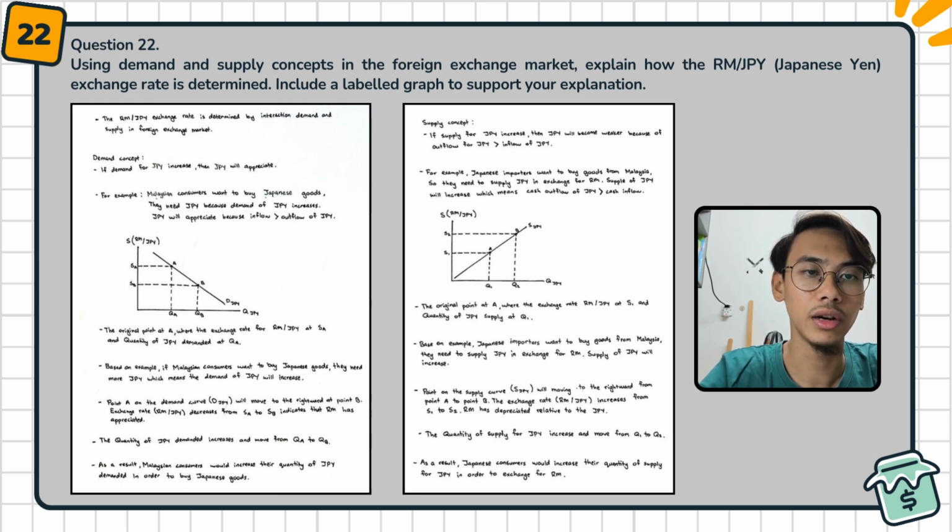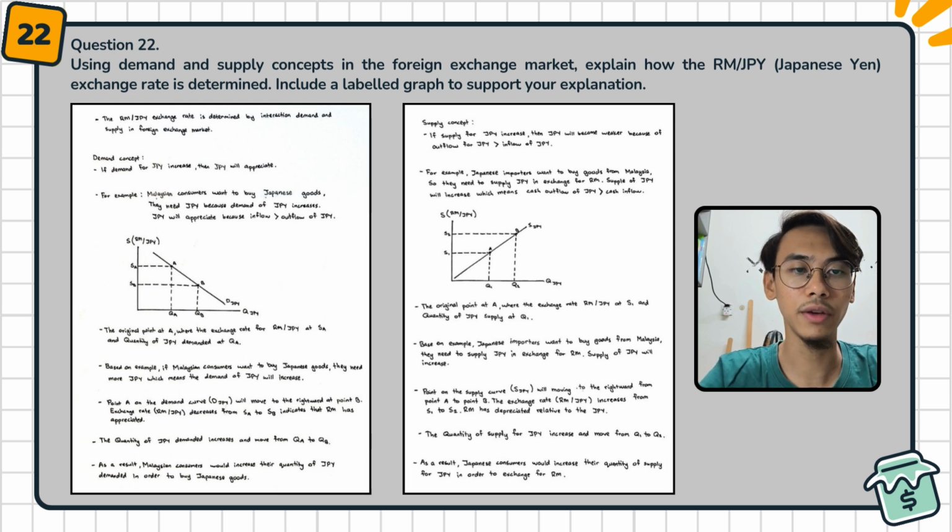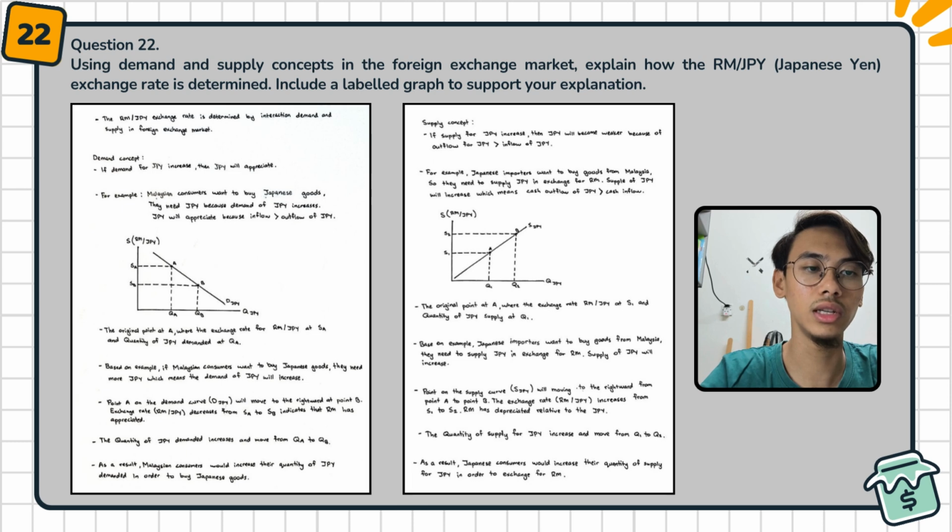The point on the supply curve SJPY will move rightward from A to point B. The exchange rate RM per JPY increases from S1 to S2. RM has depreciated relative to the Japanese yen. The quantity of Japanese yen supplied increases and moves from Q1 to Q2. As a result, Japanese consumers would increase their quantity of Japanese yen supplied in order to exchange for RM.